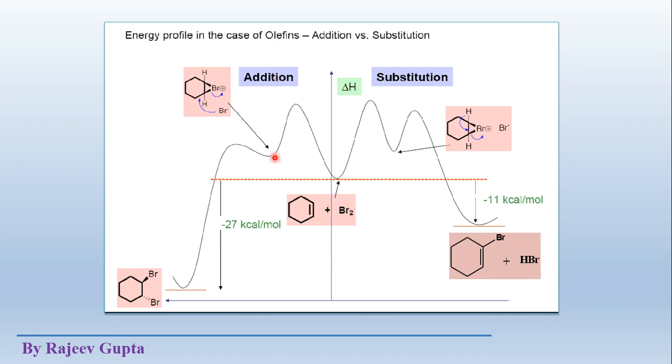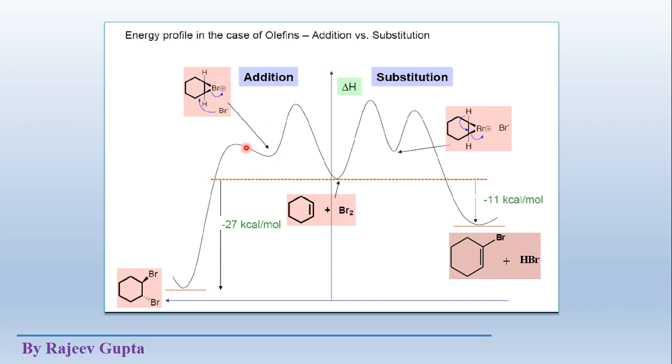In addition reaction, first of all we get a transition state in both cases, which have almost similar energies. Then complete bond formation takes place and bromonium ion formation. Then this intermediate is shown here. This is simple addition.